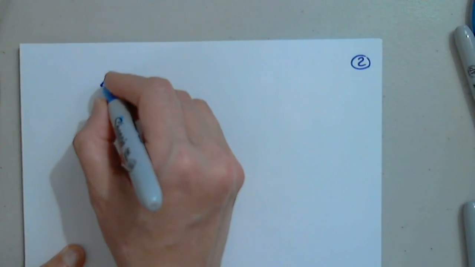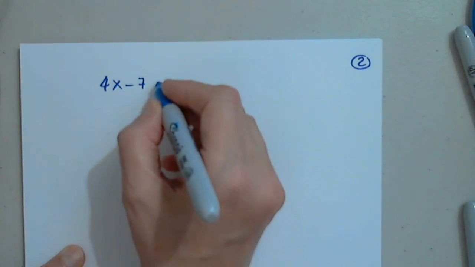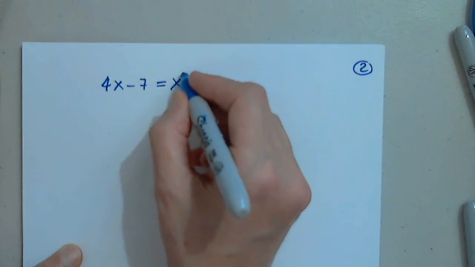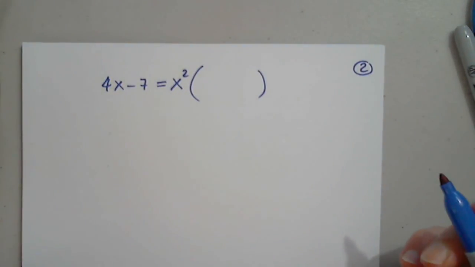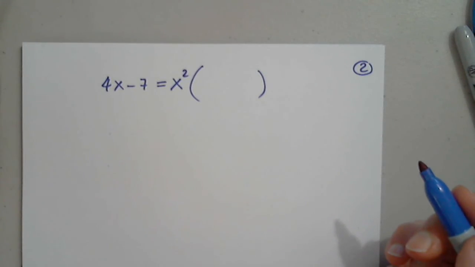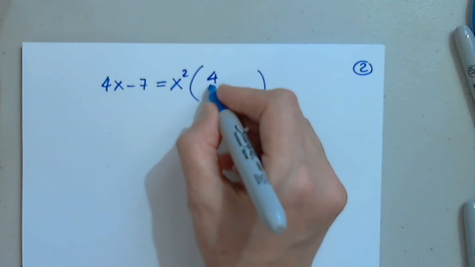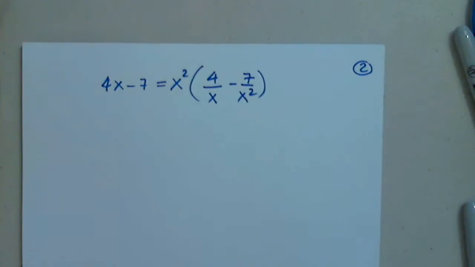If I have 4x minus 7, can I factor out, let's say, silly, x squared? No. But unless I do this.